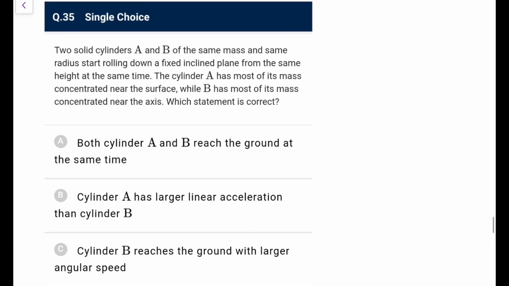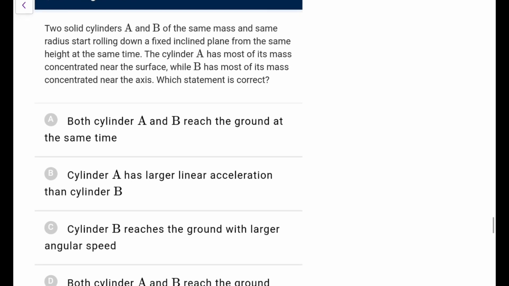Next one. Two solid cylinders A and B of the same mass and same radius start rolling down a fixed inclined plane from the same height at the same time. The cylinder A has most of its mass concentrated near the surface, B has most of its mass concentrated near the axis. Which statement is correct? Now this is very interesting.